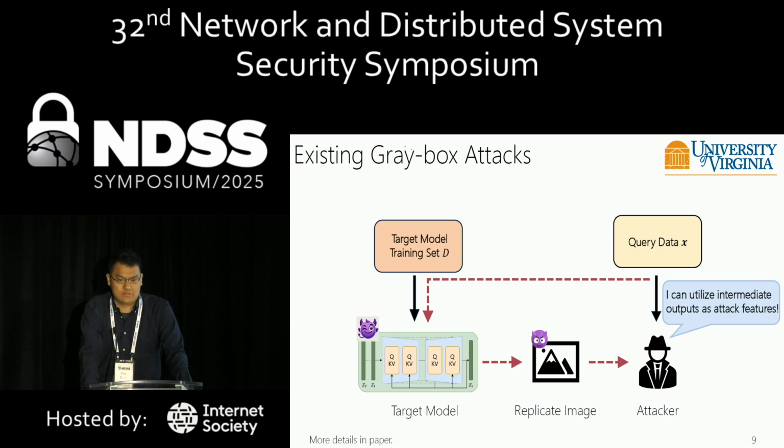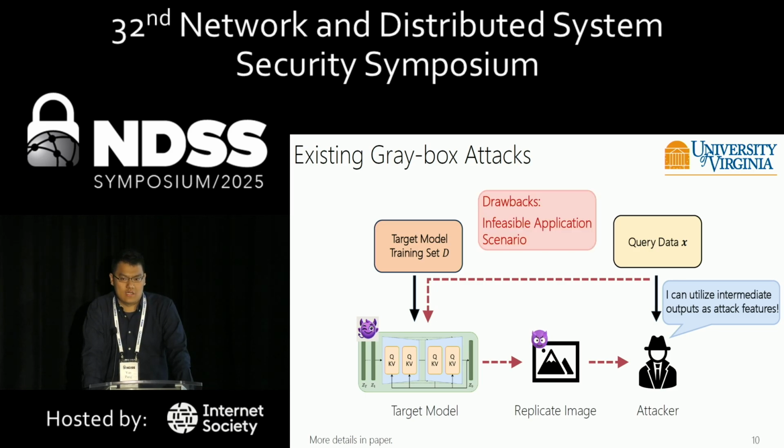Also, some solutions say they are black box attacks, but during the attack process, they can still get some information from the target model. For example, if the target model is a diffusion model, this attack says they can get the intermediate output, which is a denoising sample at each denoising step, and use this data as the attack feature to execute the attack. The drawback of this gray box attack is the same as the white box attack.